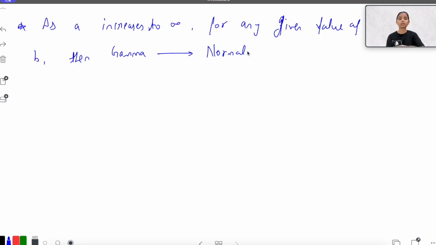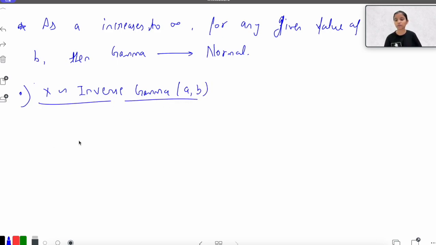Now there is one more thing related to the gamma distribution, which is the inverse gamma distribution. As we have discussed the gamma distribution, the same scenario goes for the inverse gamma distribution. In the inverse gamma distribution, we say that if y is following gamma a comma b, then x is equal to 1 upon y.